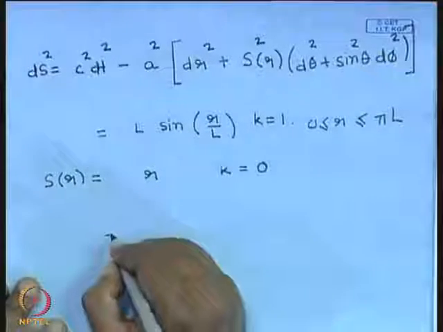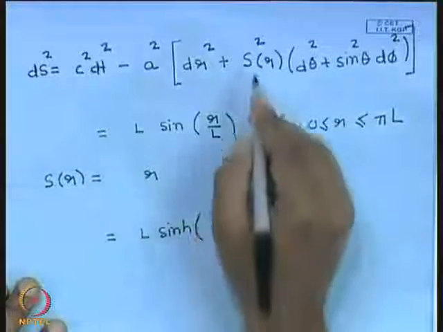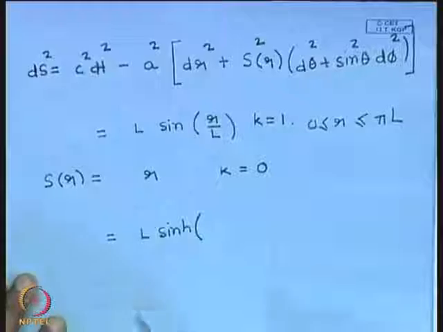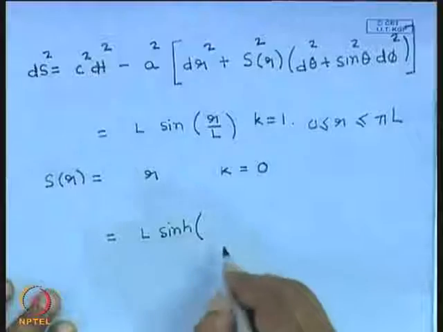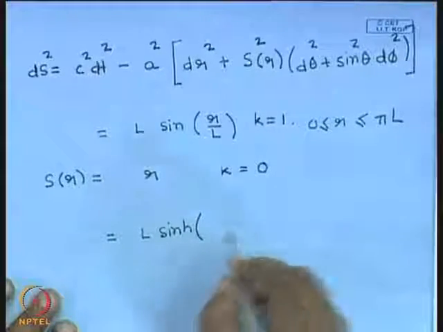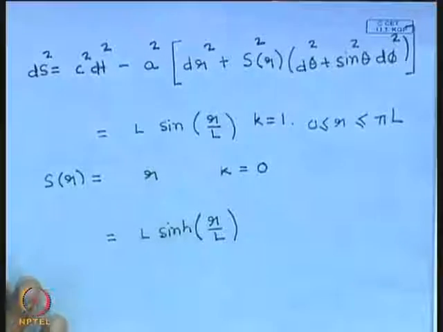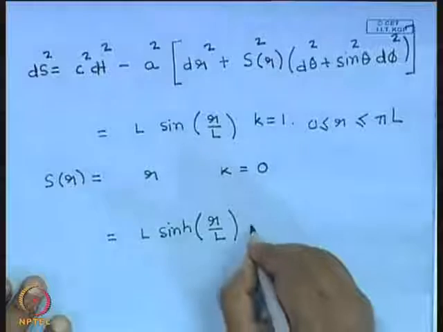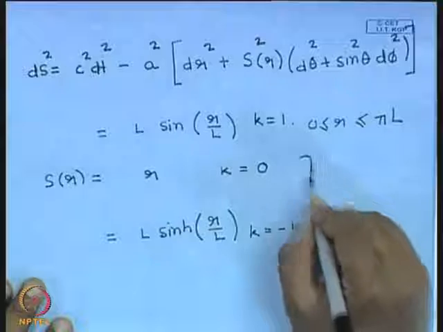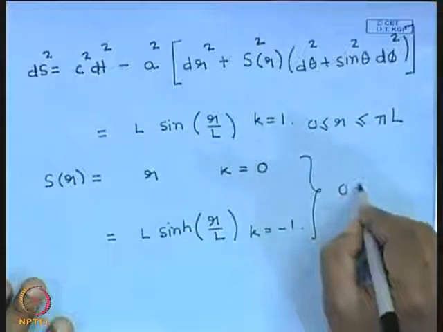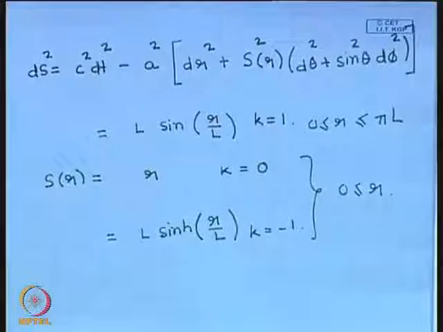If k is equal to minus 1, then that function s becomes sine hyperbolic. You have to do exactly the same thing as we did for k equal to plus 1. You will then find that the function s is of the form sine hyperbolic L times r by L if k is equal to minus 1, and there is no restriction for both these cases. r can take any value more than 0.